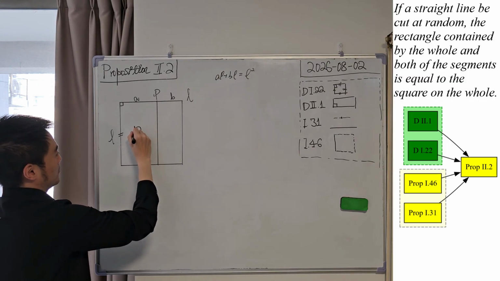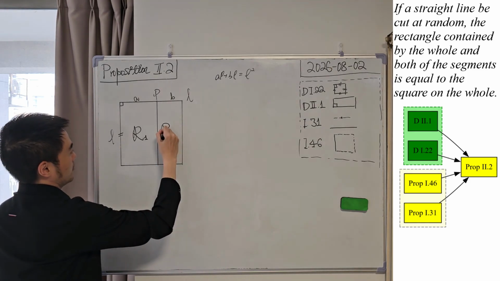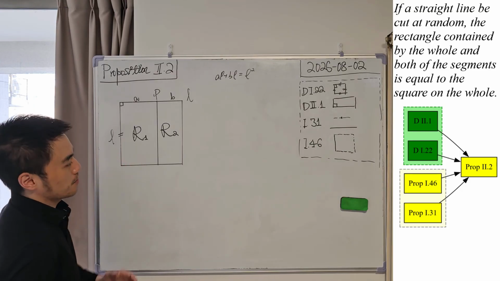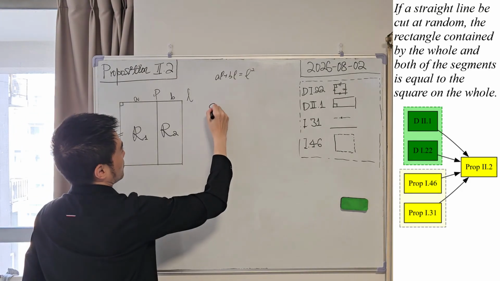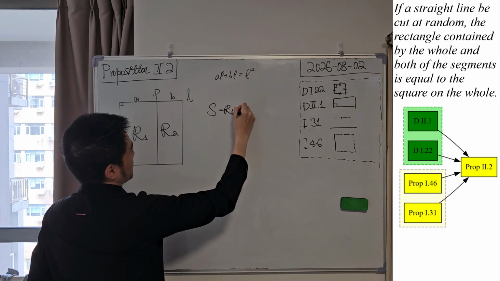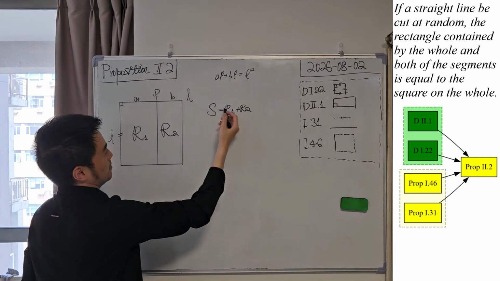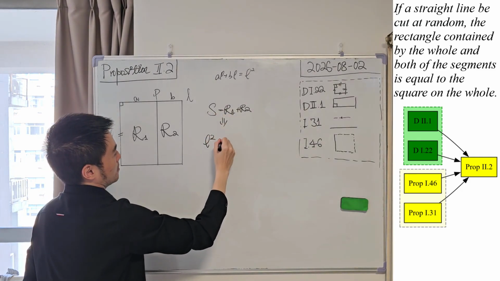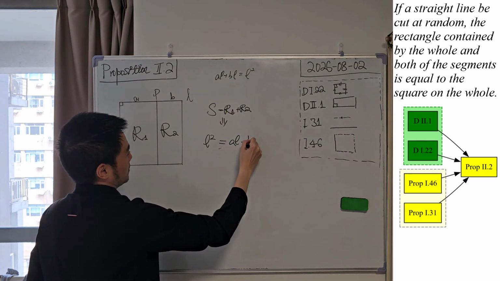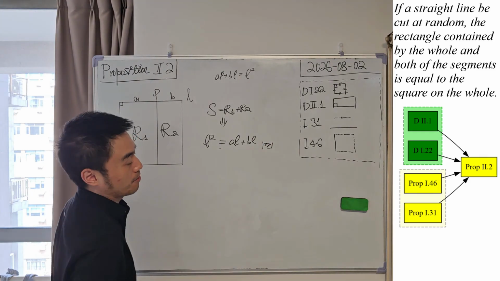Let's mark it as R1. Similarly, we can prove this is another rectangle, R2. Okay. So from this figure, we can conclude that the square will be equal to rectangle 1 plus rectangle 2. So we have the square, L squared, equal to rectangle 1 plus rectangle 2, AL plus BL. Okay. And this proves our proposition.